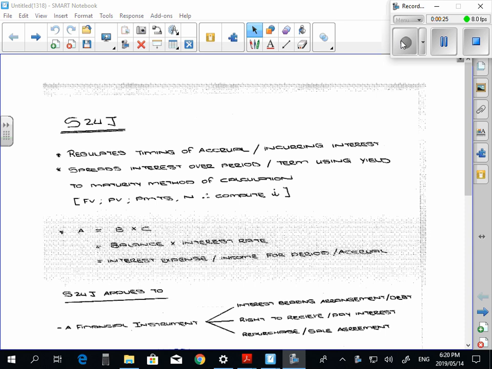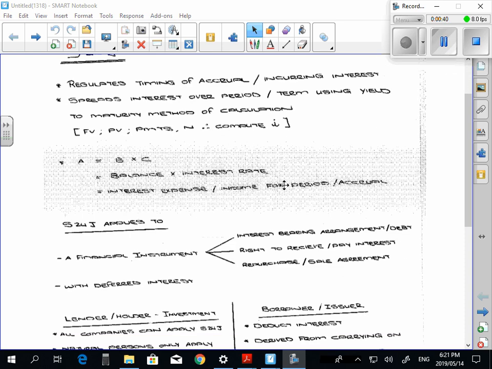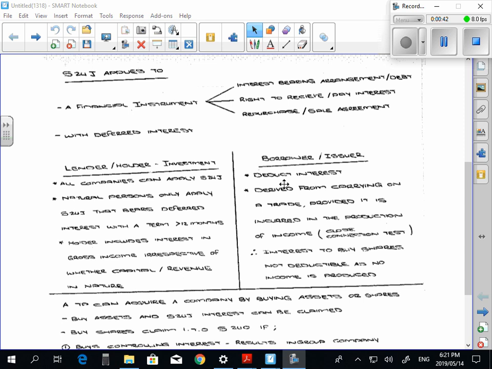And I'm also going to do a little bit of revision with you on what I did last week. Okay, so first things first, section 24J. We did accrual of interest last week, and we went through the basic principles.